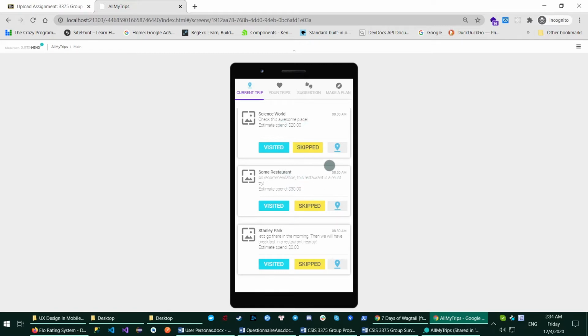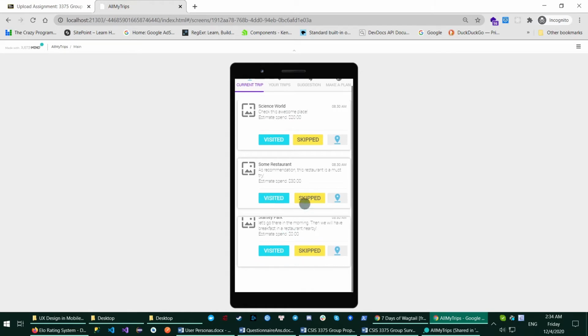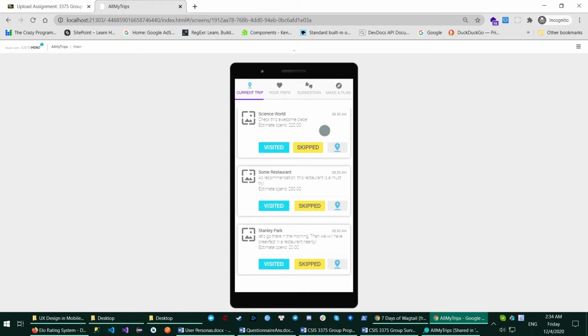And here we also have a button for the user to see the location of the place in Google Maps or in the native map on the phone, because we don't want to mess up the UI, so we will not push the map here, to give the user a good experience. The user can click the button to go to the map to see the location. And that's the main feature of the app.